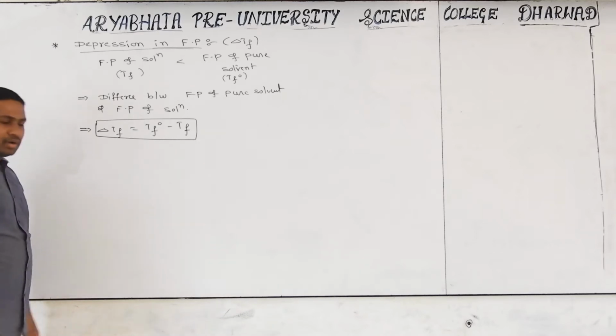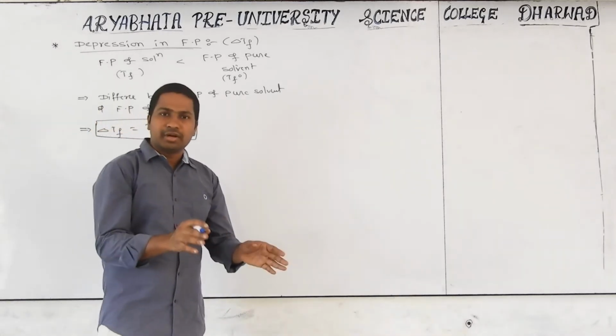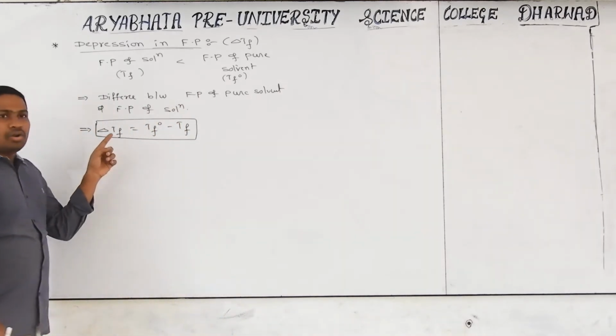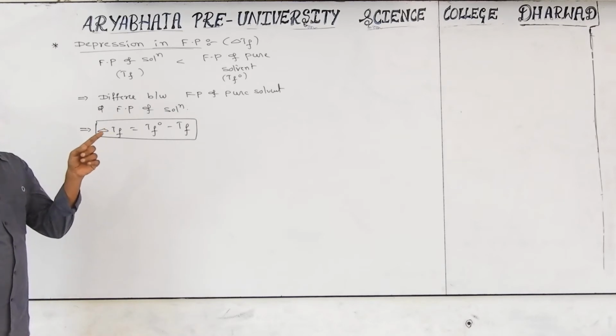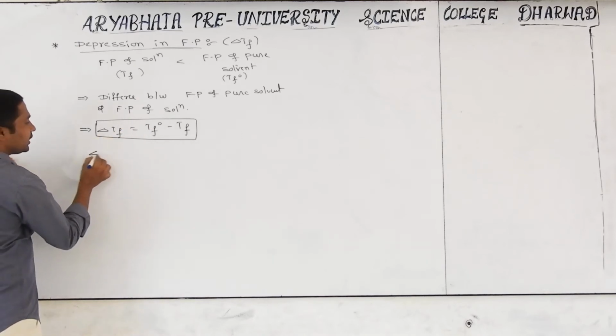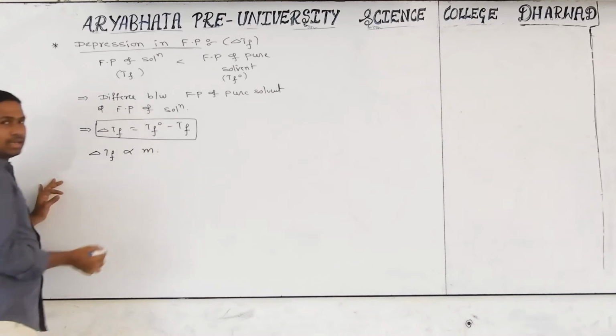Among concentration methods, the best method which is independent of temperature is molarity. Why? Because all colligative properties depend only on the number of solute particles. According to that concept, delta Tf is directly proportional to molarity.